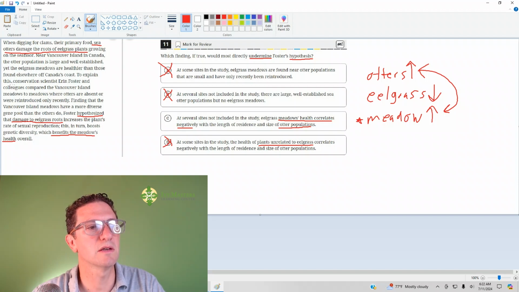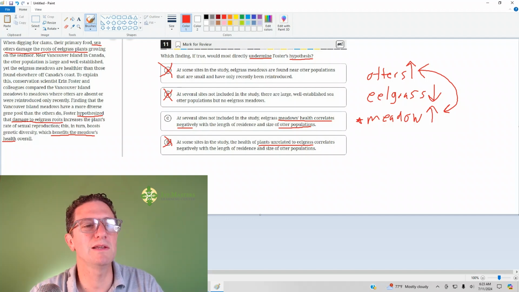To explain this, conservation scientist Erin Foster and colleagues compared the Vancouver Island meadows to meadows where otters are absent or were reintroduced only recently. Finding that the Vancouver Island meadows have a more diverse gene pool than others do, Foster hypothesized that the damage to the eelgrass roots increases the plant's rate of sexual reproduction. This in turn boosts genetic diversity, which benefits the meadow's overall health.